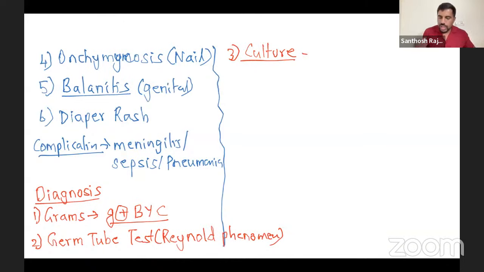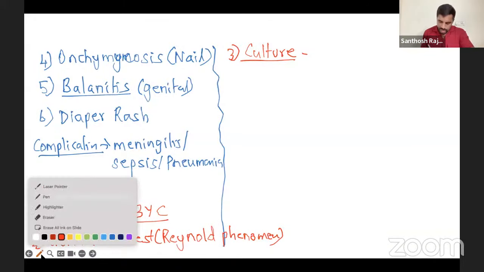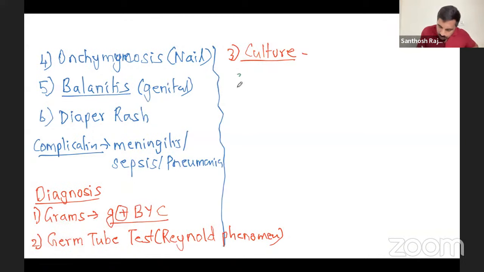Okay. Now, culture. What are the things we're going to do in culture? First of all, the standard one is Sabouraud dextrose agar, SDA media. In the previous class we discussed Sabouraud dextrose agar in detail. Basically, pH is 5.5. It has dextrose, peptone and agar. Basically, the pH is to inhibit all the bacteria. That's it.